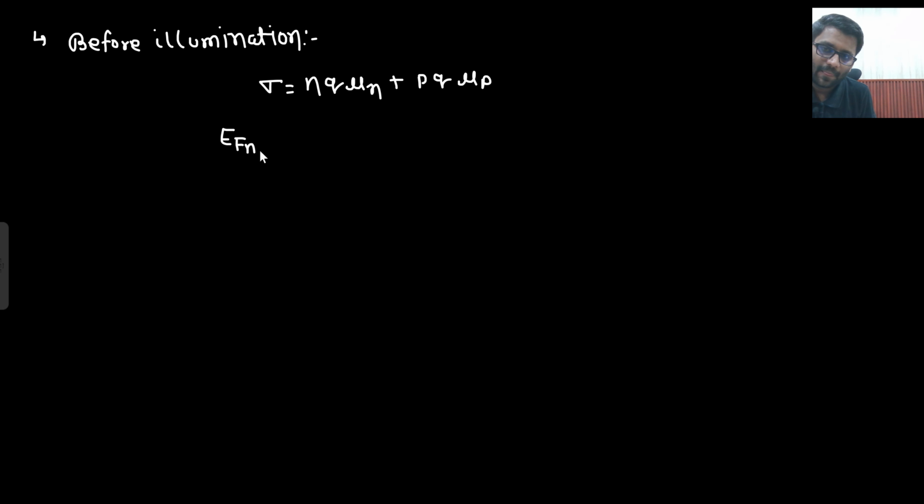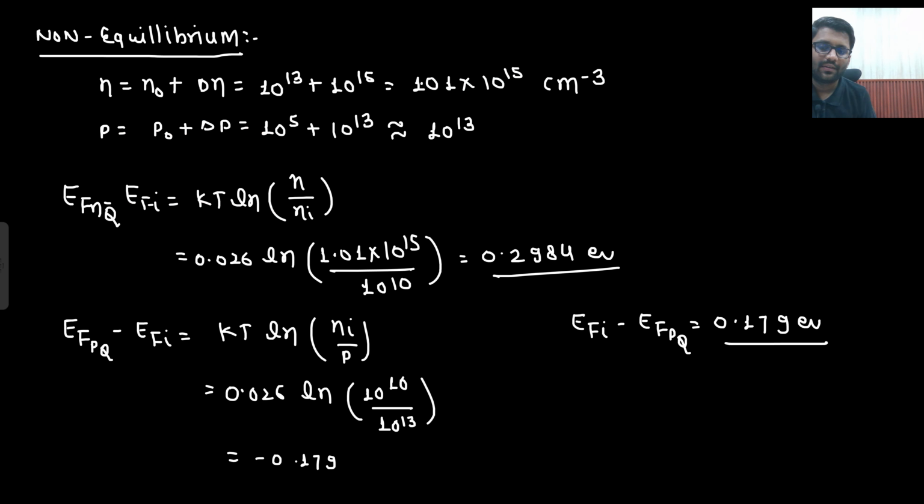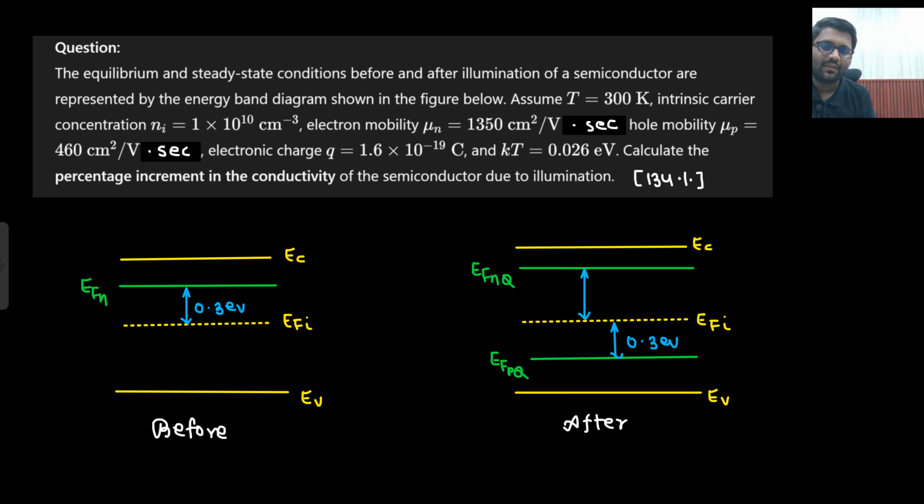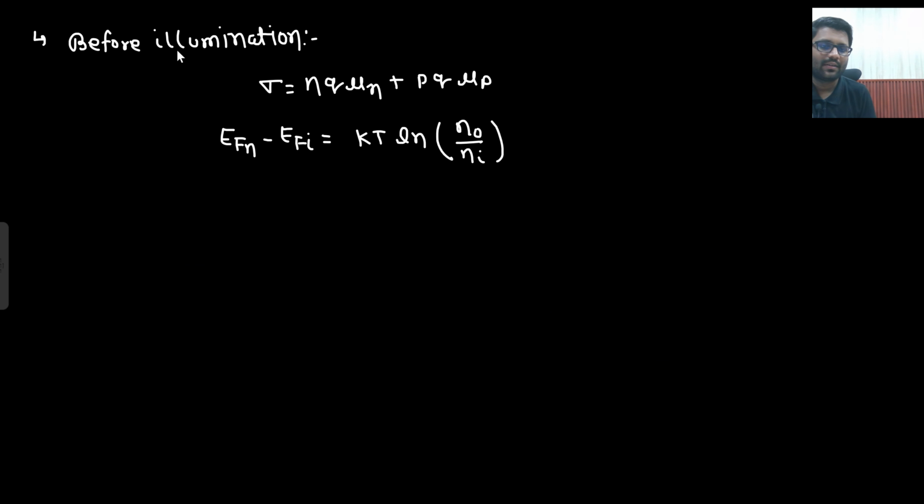EF n minus EF i would be equal to kT ln n by ni. This is the formula. From here, in this manner, you can derive it. But this is before equilibrium, so I will write n naught by ni. This is at the equilibrium, no? So n naught by ni I am writing down.